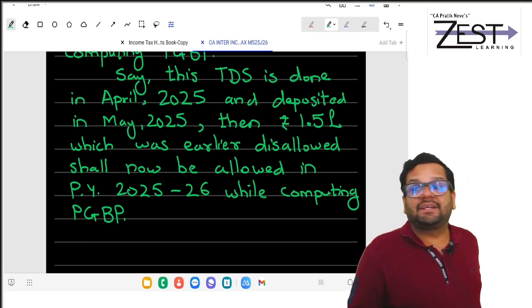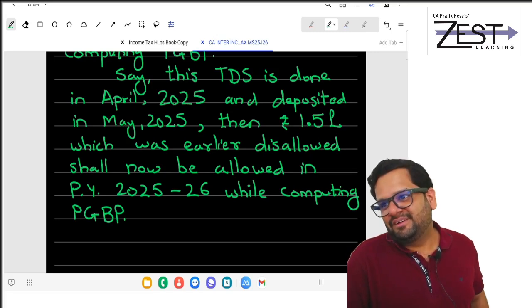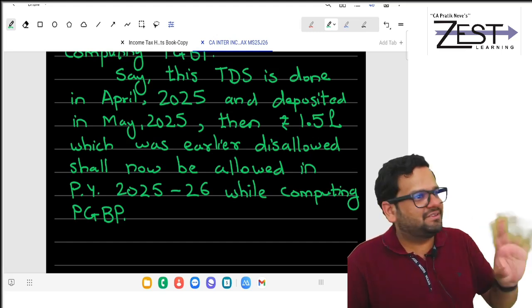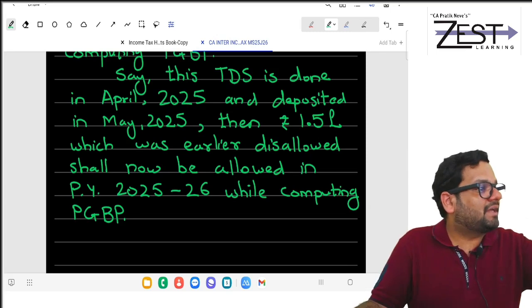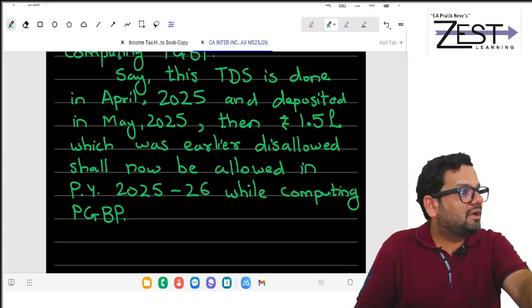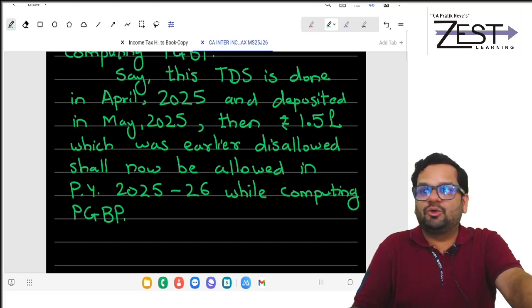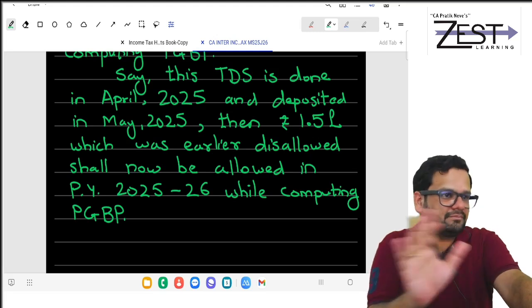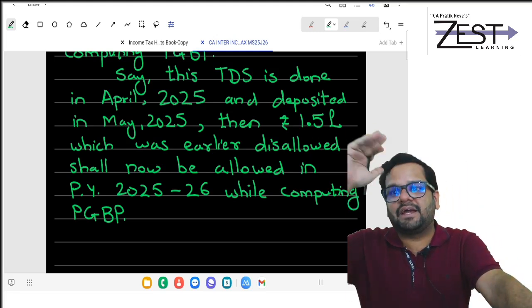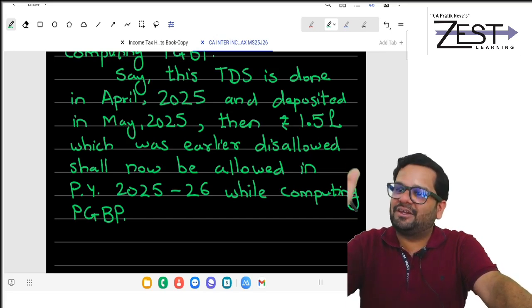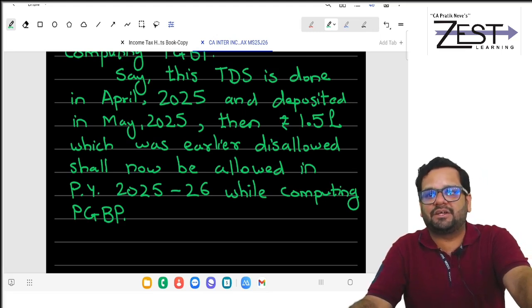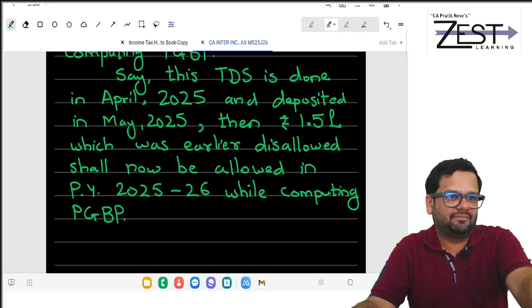But tell me, that excessive amount paid to relative, is it temporary or permanent? Permanent. Once disallowed, remains disallowed. Excessive amount paid in cash, disallowed, permanent. Those are permanent disallowances. You cannot recall that cash back and say that I will pay in cheque. Once paid in cash, disallowed. You can't say, government, I have got my cash back, now I am paying in cheque, so allow it. No.